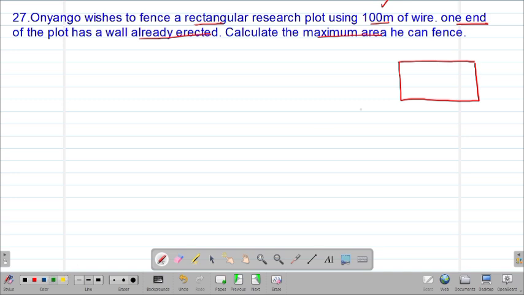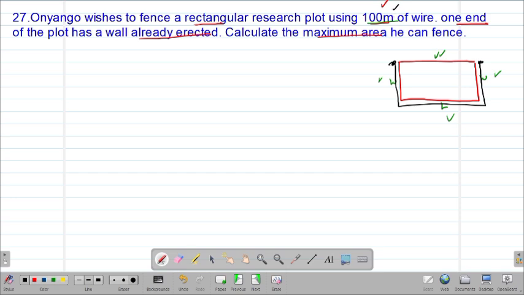Then you are being told that one end of the plot has a wall that is already erected. So I'm going to let the end that is erected to be this one. Let this side be already erected. So that means we'll have the width and the length. So these three sides are the ones which are yet to be erected. Then he wishes to fence using 100 meters of wire, so the 100 meters of wire will be surrounding these three sides. So it will be moving this way from here to here, then to here.